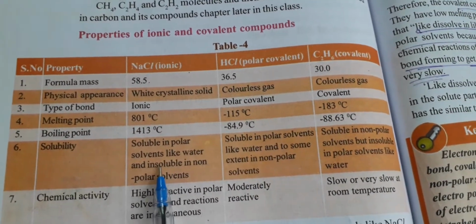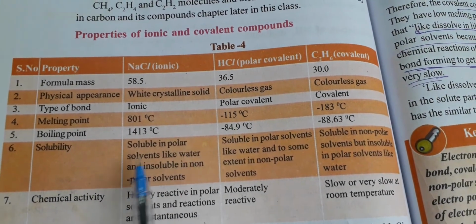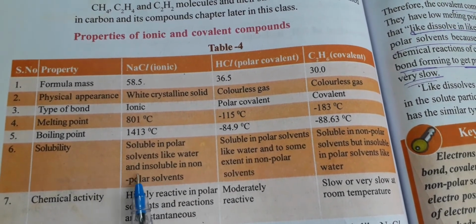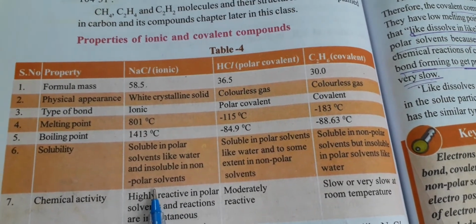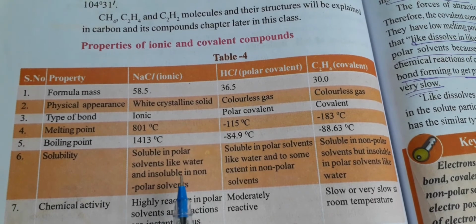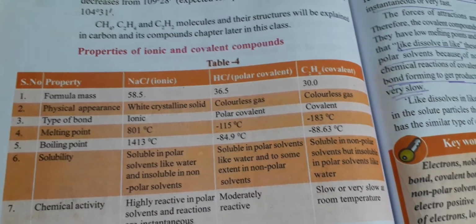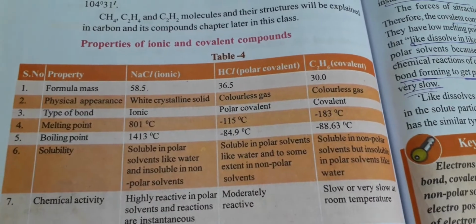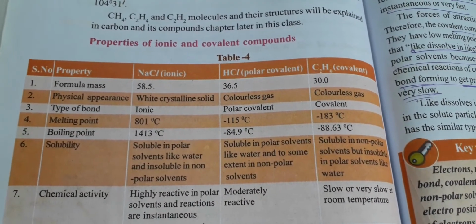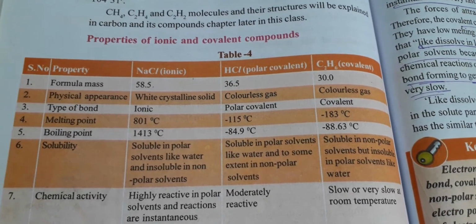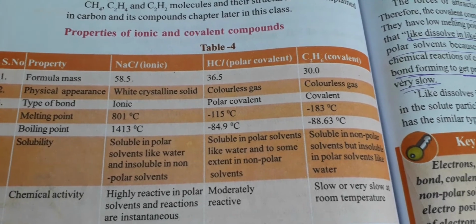Therefore, when it comes to solubility, ionic compounds are soluble in polar solvents like water and insoluble in non-polar solvents. Right? So ionic things are polar; they are soluble in polar solvents but not soluble in non-polar solvents. And water is also a polar covalent compound. Okay, the next one is polar covalent bonds.